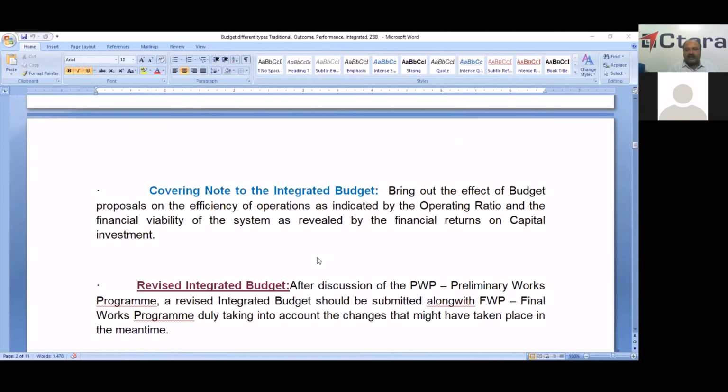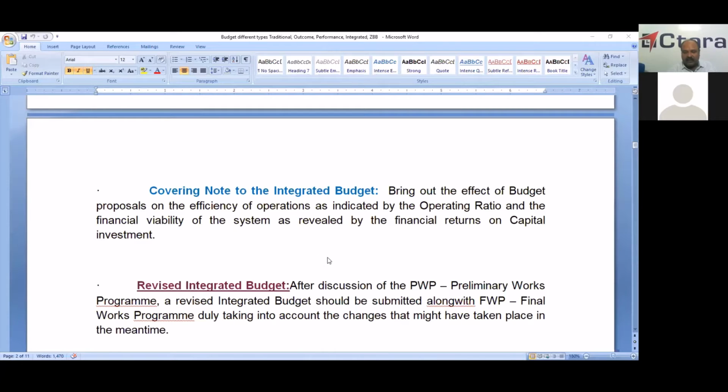And the covering note brings out the effect of budget proposals and the efficiency of operations as indicated by the operating ratio, and the financial viability of the system as revealed by the financial returns and capital investment. All should be included in the covering note.